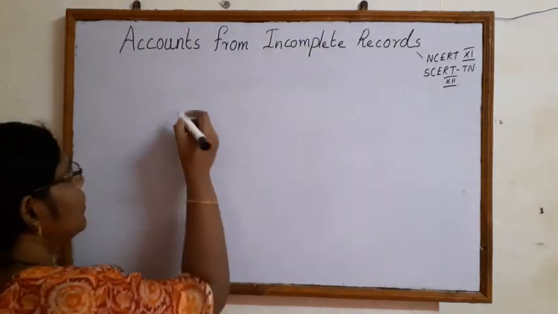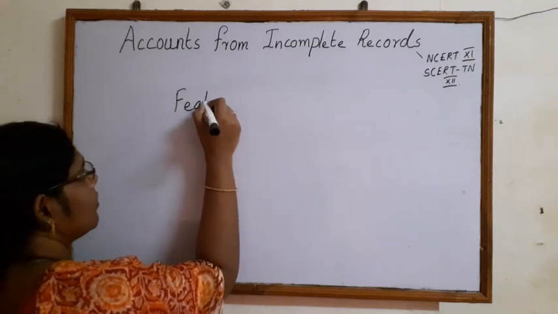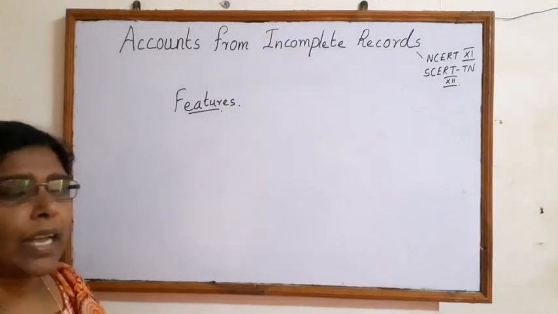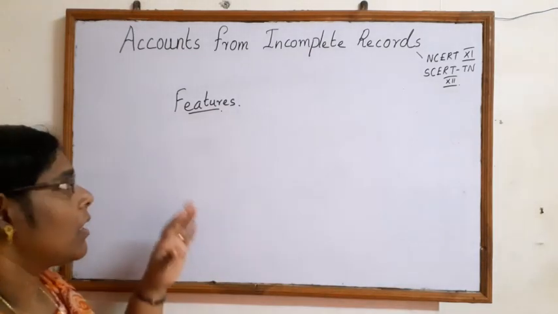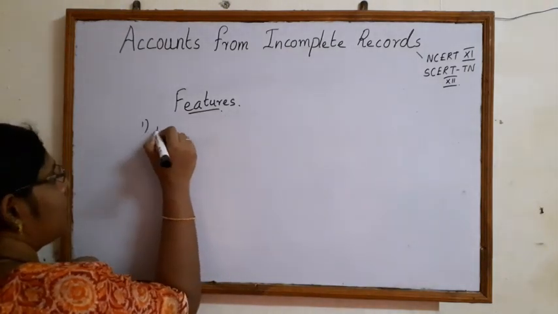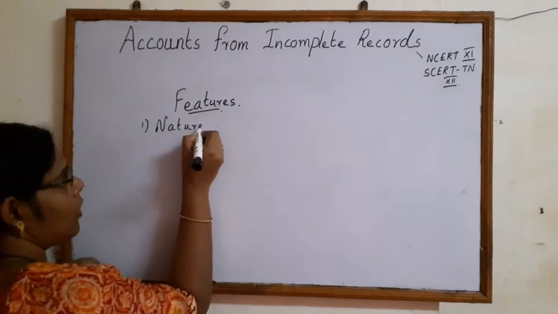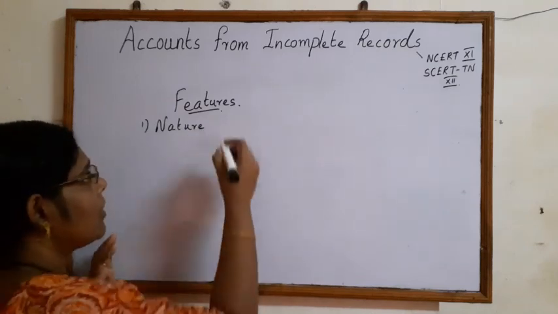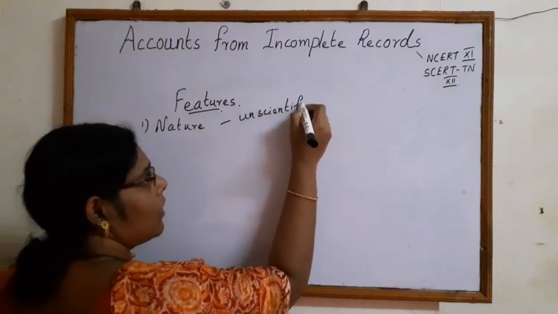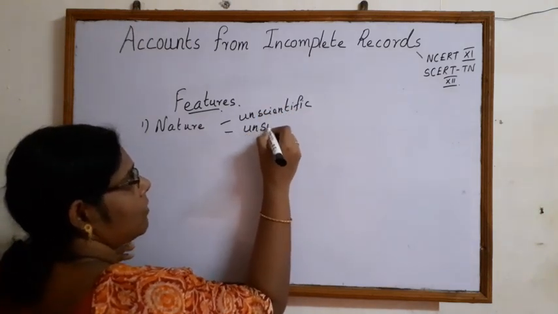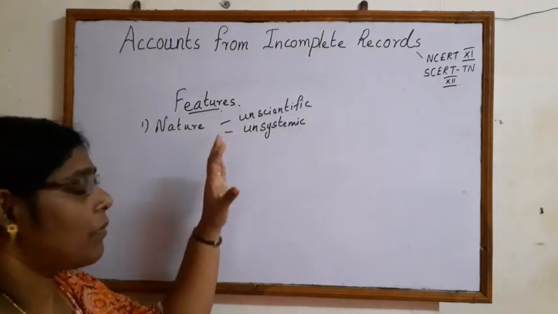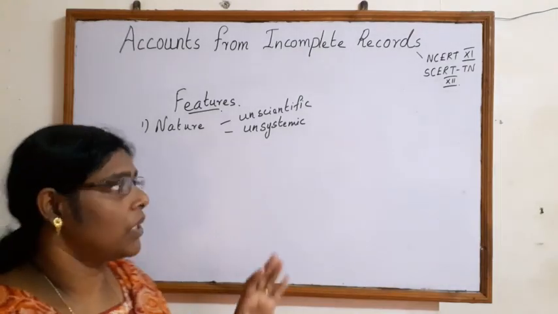Let's look at the features of incomplete records. As we already had a base, from there we will draw the features. First, let's talk about the nature of incomplete records. It is unscientific and unsystematic. Why we say so is we don't follow accounting principles over here.